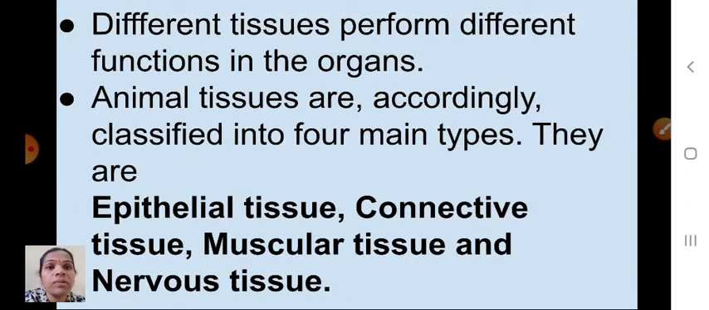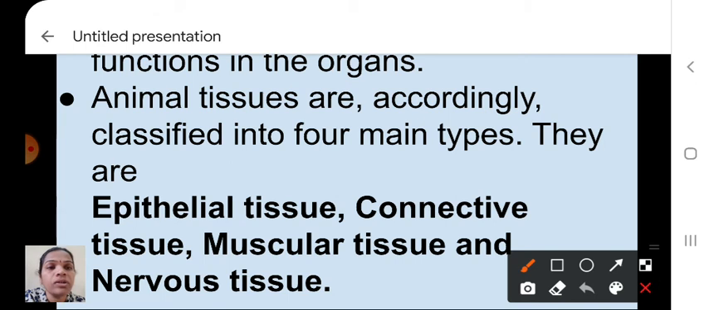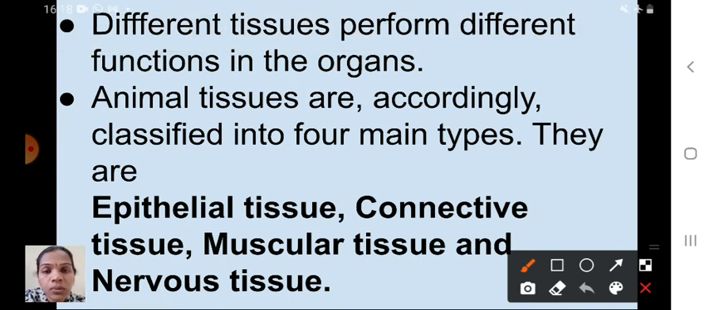Next one is, different tissues perform different functions in the organs. So animal tissues are accordingly classified into 4 main types. They are epithelial tissue, connective tissue, muscular tissue and nervous tissue. Okay, first one is what? Epithelial tissue, connective tissue, muscular tissue and nervous tissue. So what is meant by all this we will see in the next class.